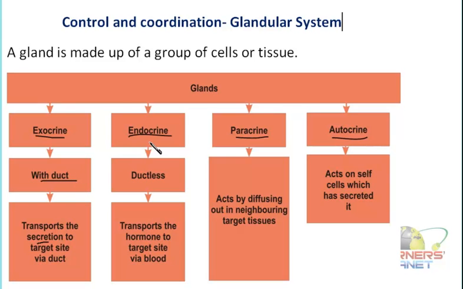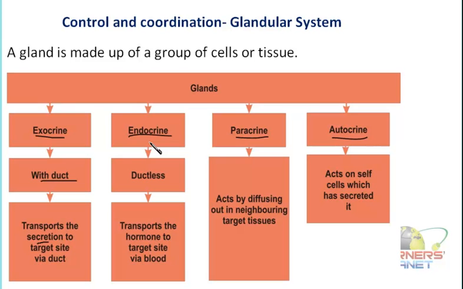Then comes the endocrine. Now endocrine is actually secreted by the cell, but it does not have any duct, yet the transportation must take place. They function at a different site in the body. Now just imagine, if they are ductless, then how are they transported? That is the important point, and this is why these types of glands are differentiated from the exocrine glands. They are secreting the material, that's fine, and the site of action is somewhere else, of course, but they are ductless.